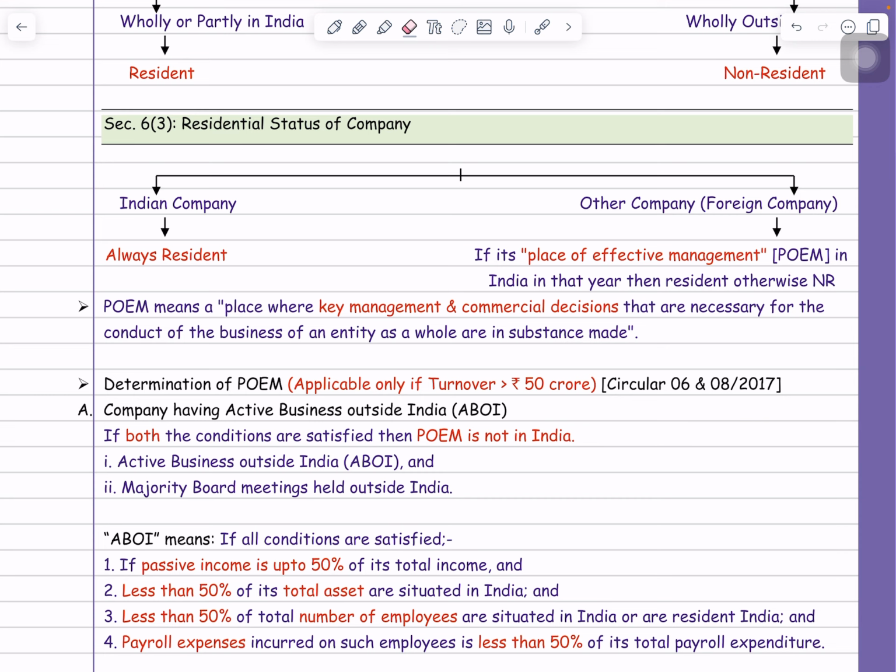I'm also good. So guys, today we are going to revise one interesting concept. That concept name is the residential status of the company. Now, in case of the company, sir, how to determine the residential status?